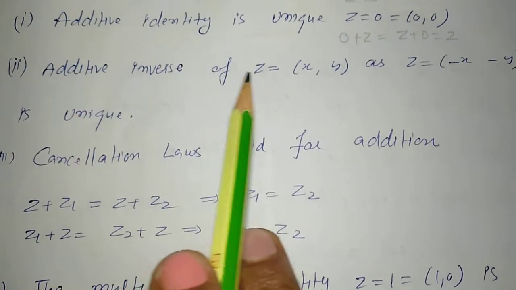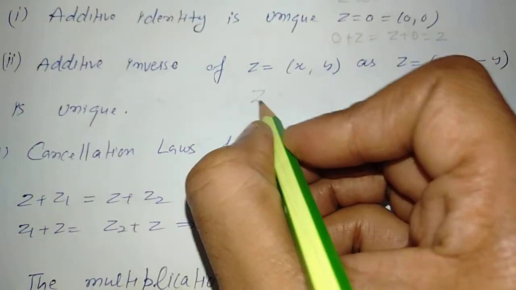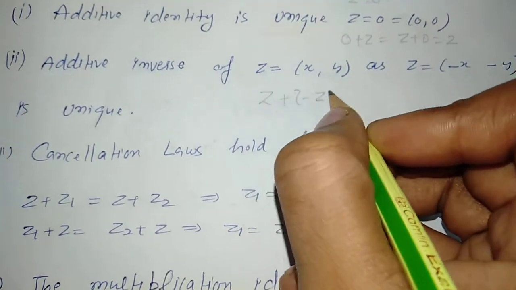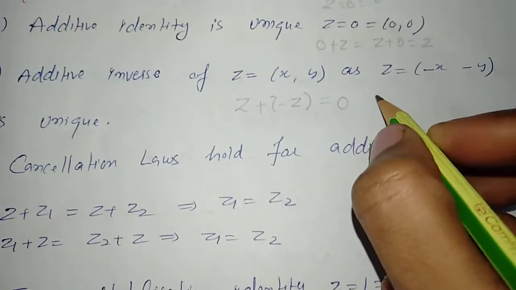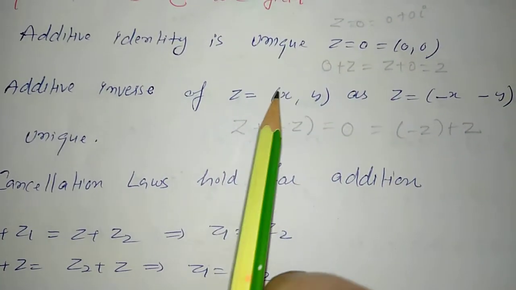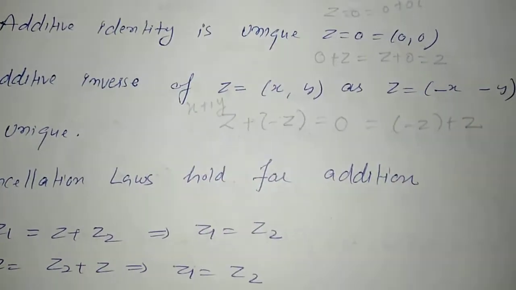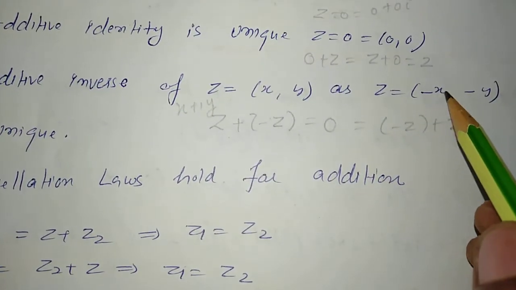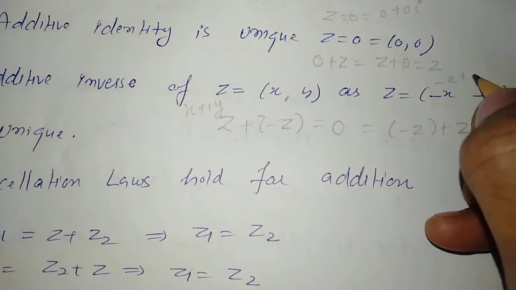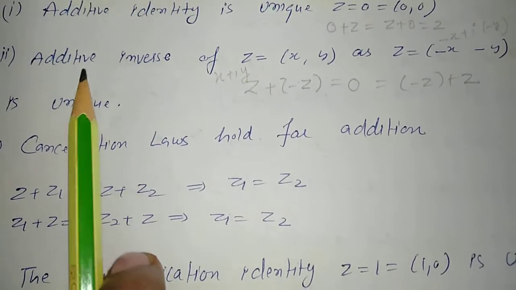Second is the additive inverse of complex numbers. For every complex number we have an additive inverse. Additive inverse means z plus some other complex number, that is minus z, is equal to identity, which is the same as minus z plus z. So for every complex number x comma y, or for every complex number x plus iota y, there always exists another complex number, that is minus x plus minus iota y, and this number is known as the additive inverse of our complex number. So complex numbers also possess the additive inverse property.